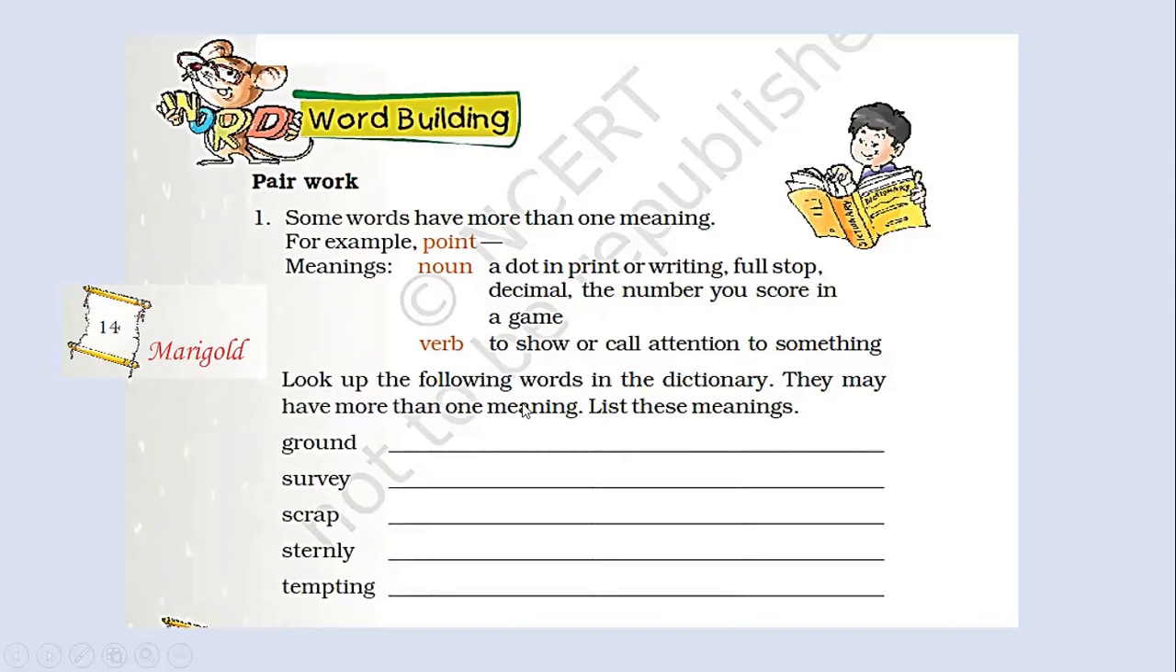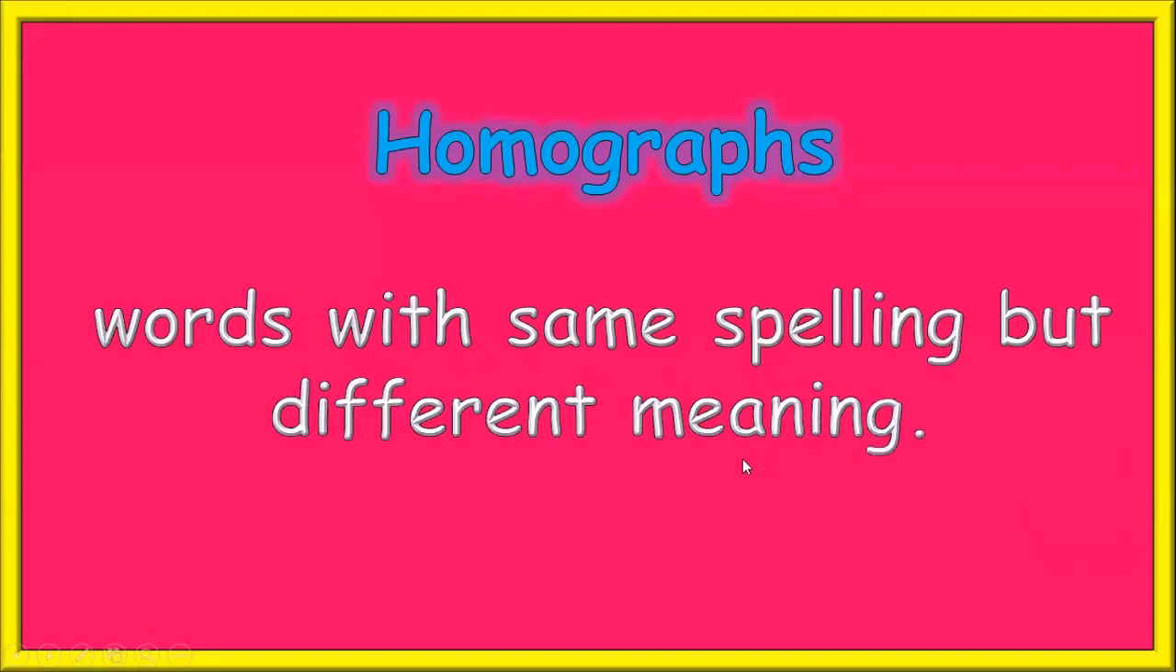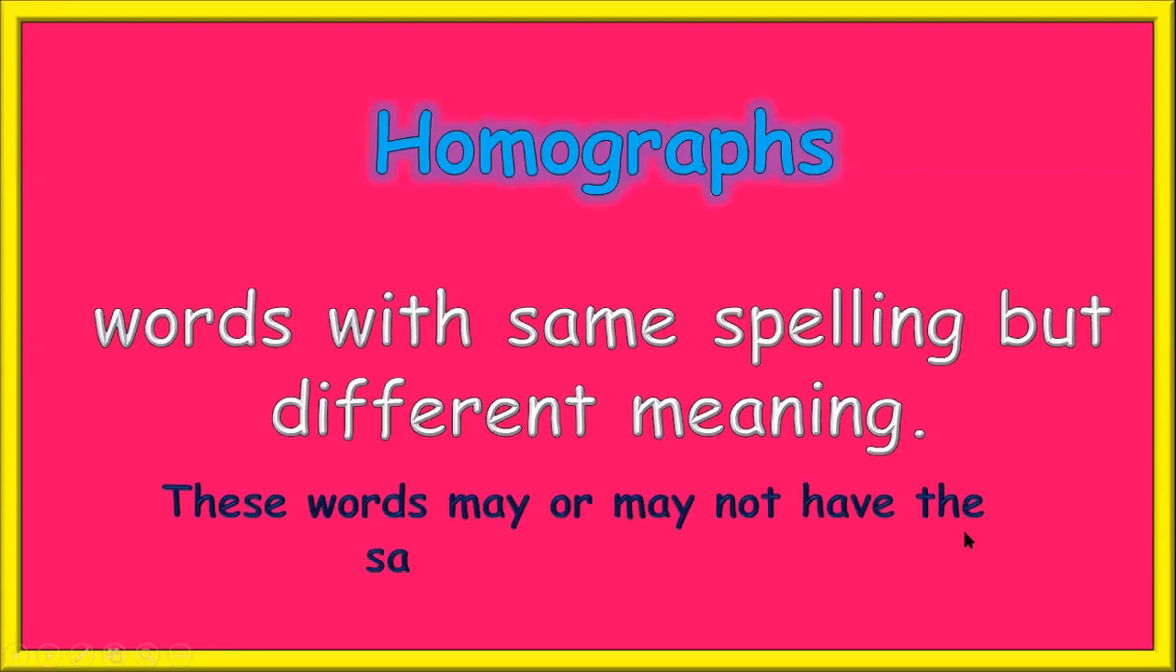Now, look up the following words in the dictionary. They may have more than one meaning. List these meanings. Children, before we do this exercise, let's learn about homographs. Homographs are words with same spelling but different meaning. These words may or may not have the same pronunciation.